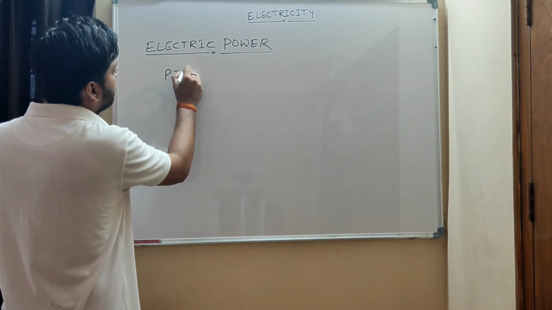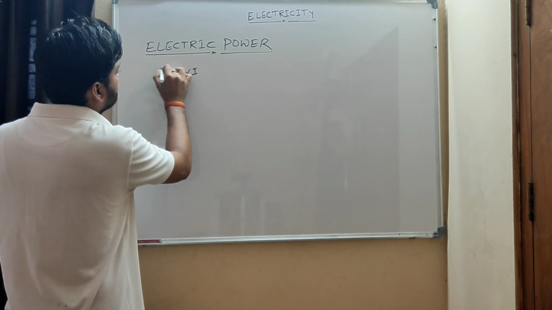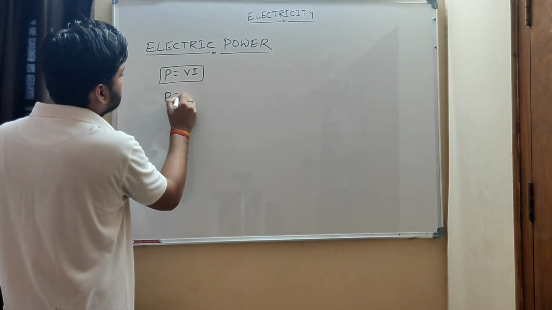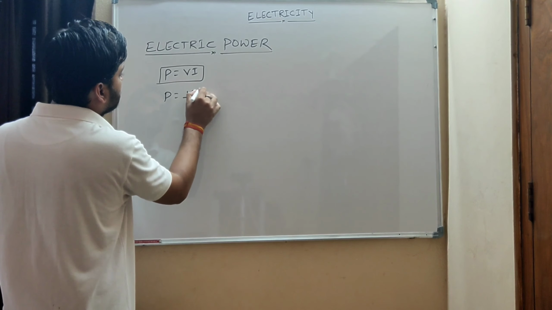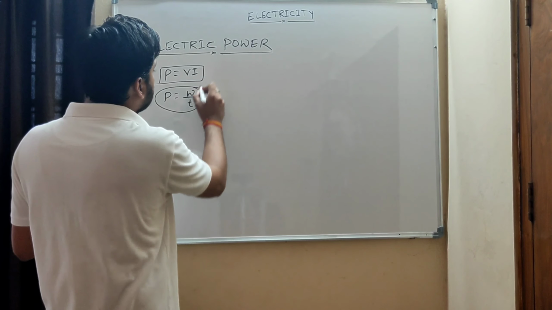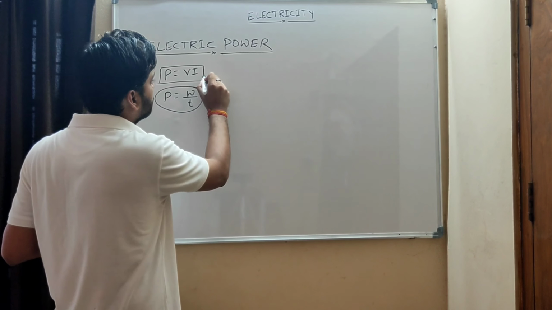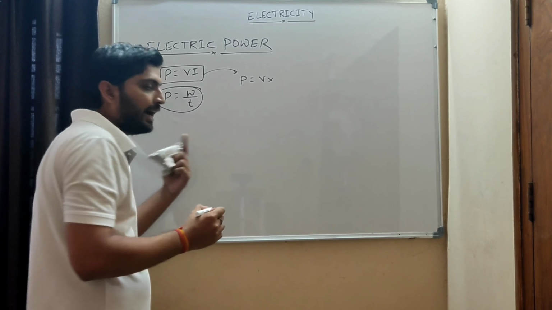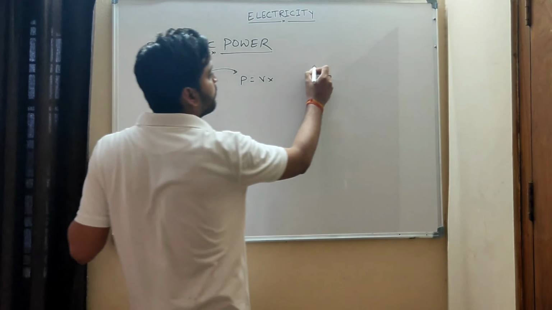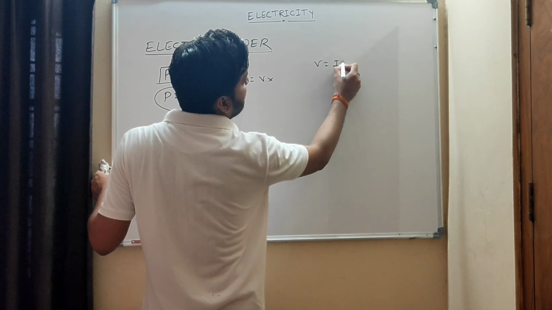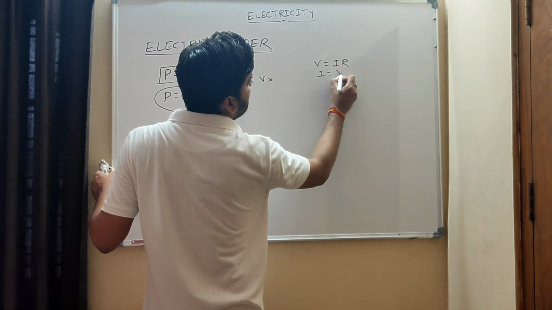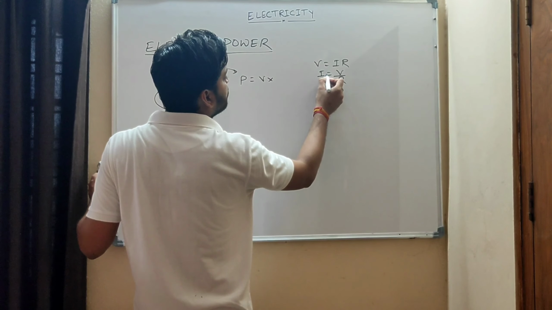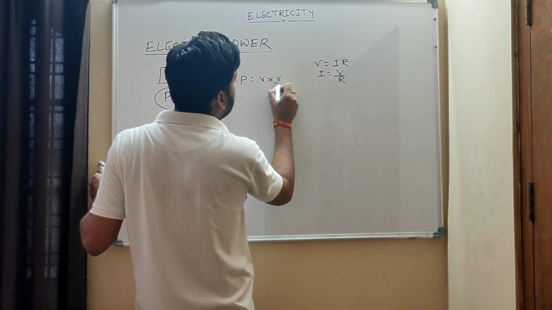First formula: power is V into I. Second: power is work done by time. Now, other forms of this formula. If we remove I, we know from Ohm's law that V is equal to IR, so I will be V upon R. So if we remove I, we can write V upon R.